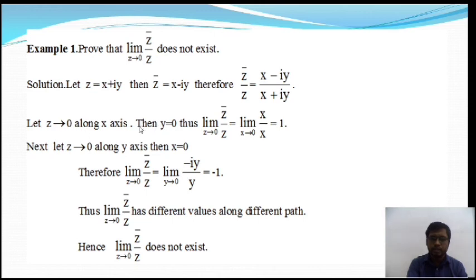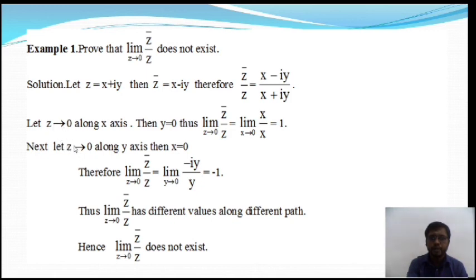Okay, and this path is through z is equal to 0, that is along the origin. Okay, so next we are going to take one more path, x is equal to 0, that is along the y axis. And the y axis also passes through the point 0, 0, that is z is equal to 0. So these two paths, y is equal to 0 along the x axis, and x is equal to 0 along the y axis, both pass through the point 0, 0. So they satisfy this part.